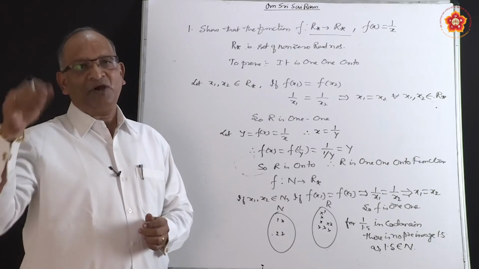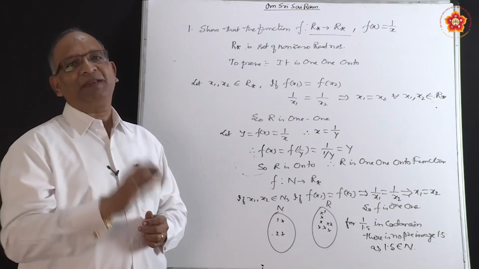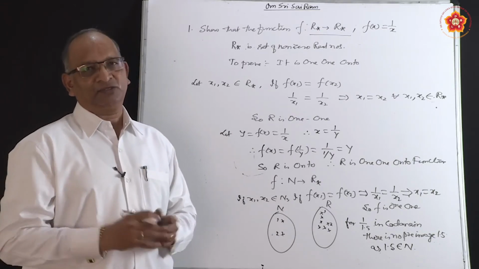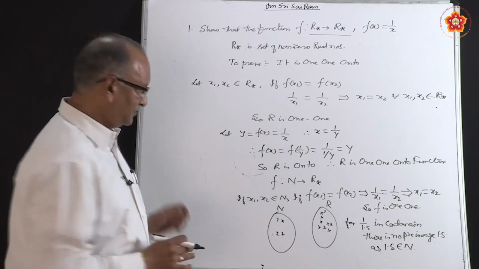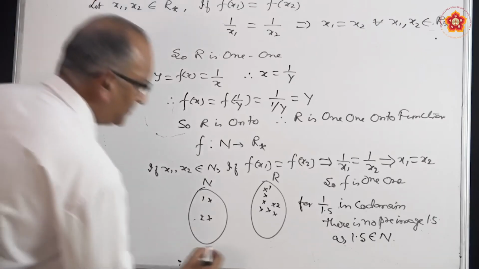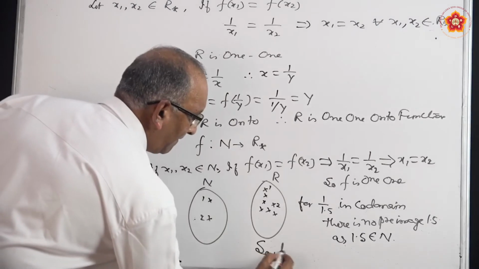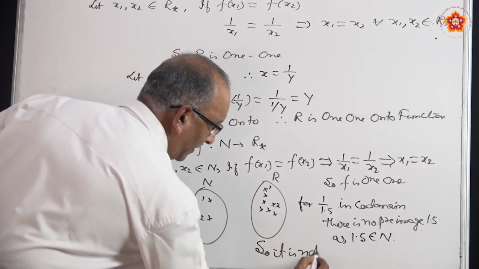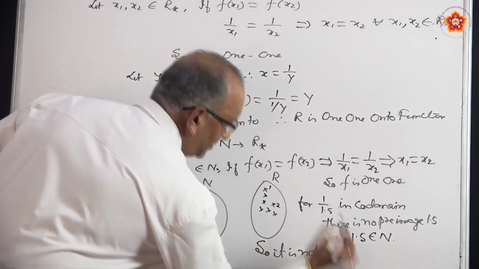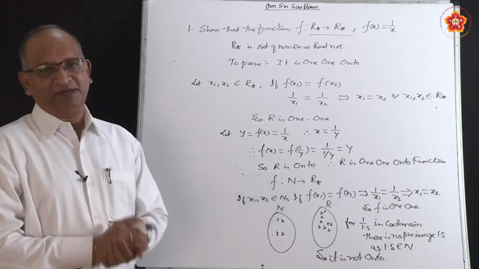So 1 upon 1.5 will not have a pre-image in the first set. So it is not onto. This is how we solve the problems.